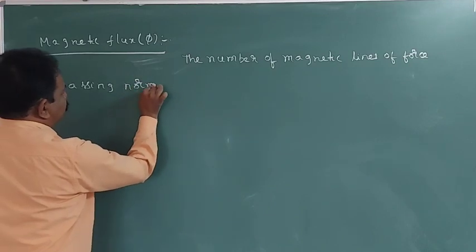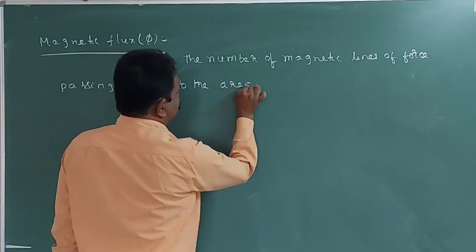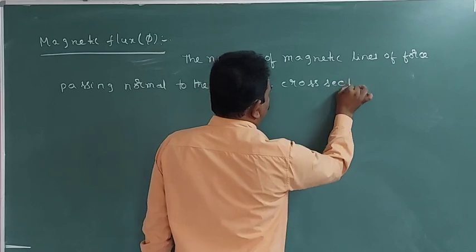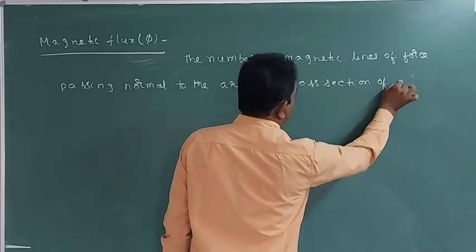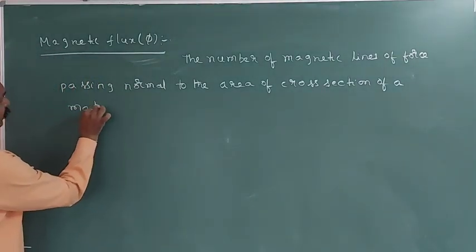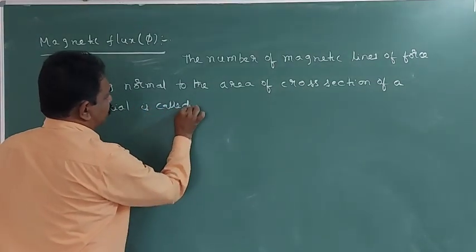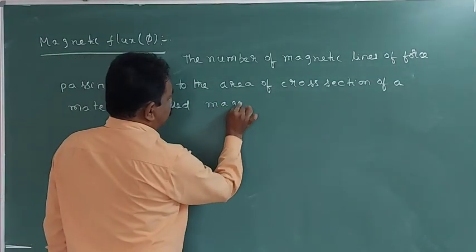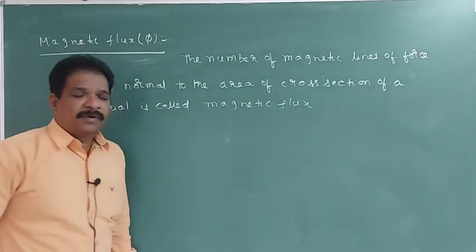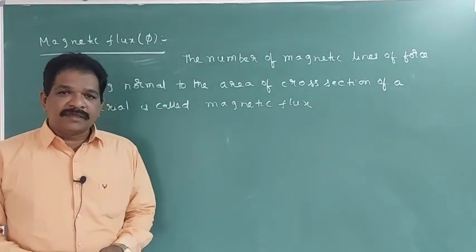normal to the area of cross section of a material is called magnetic flux. Understanding? So how many lines are flowing? That number will be called the magnetic flux.